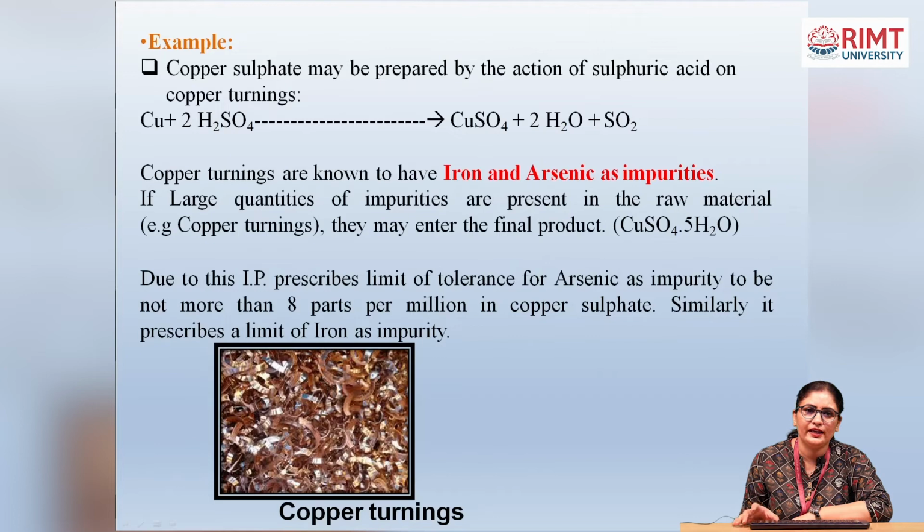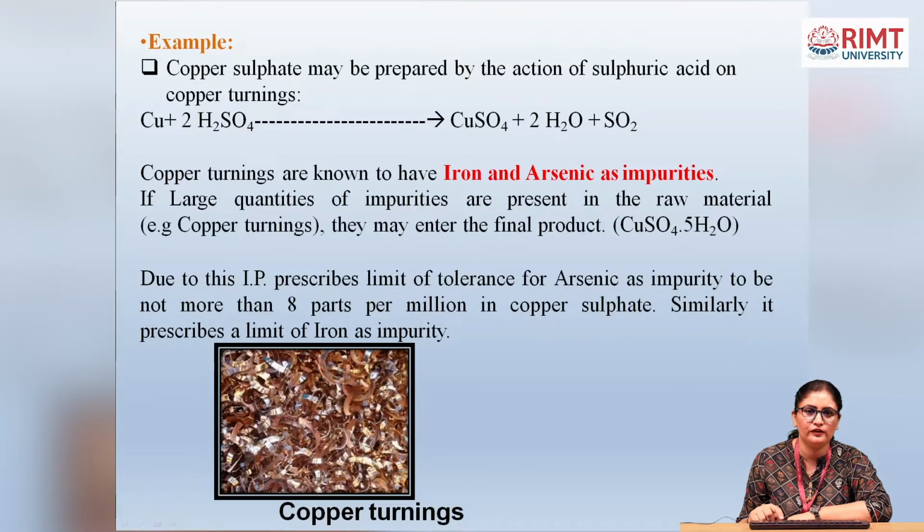The next example is copper sulfate. It may be prepared by the action of sulfuric acid on copper turnings. Here is the reaction: copper reacts with 2H2SO4, that is sulfuric acid, to give copper sulfate, CuSO4, plus water and sulfur dioxide. Copper turnings are known to have iron and arsenic as impurities.